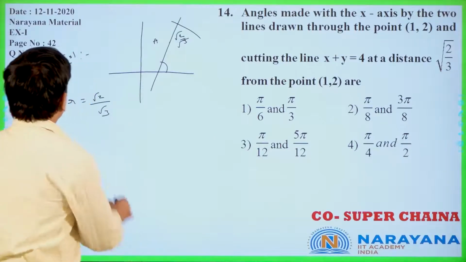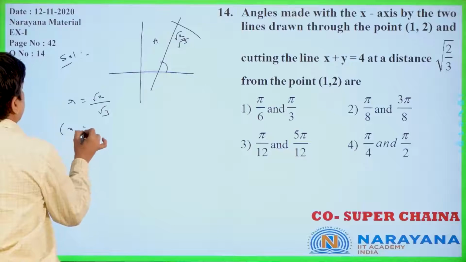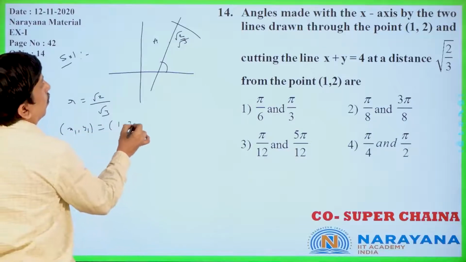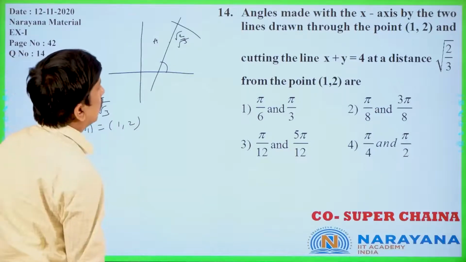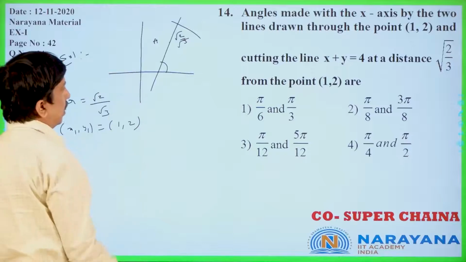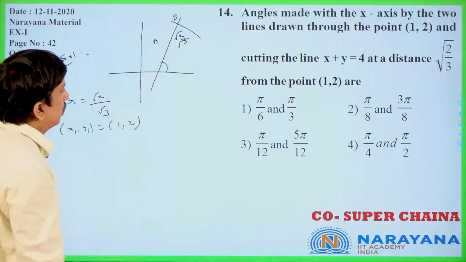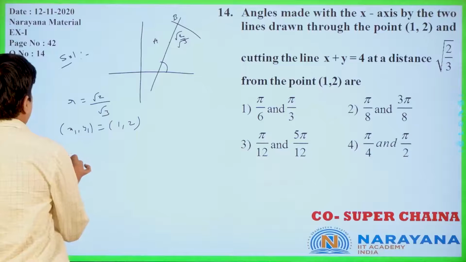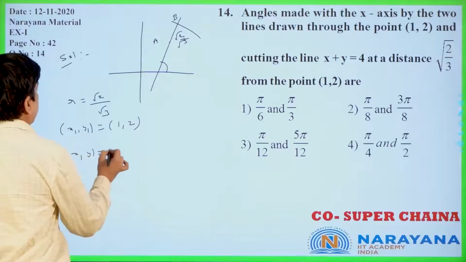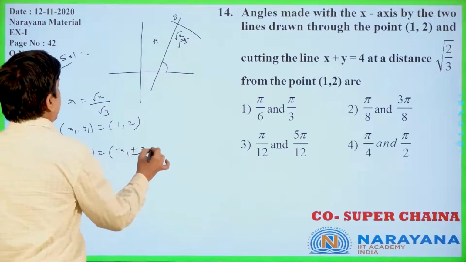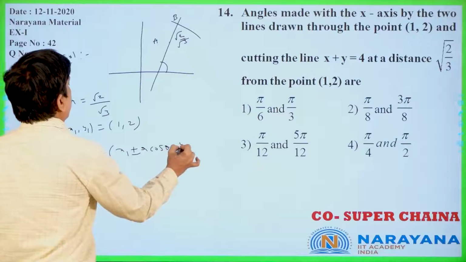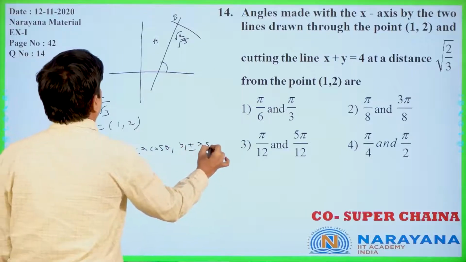Now you see x1 y1 is nothing but 1 comma 2. Now you see the line is like that only, the point lies on the line only. If you take another point B, B lies on that line only. Now x comma y is nothing but x1 plus r cos theta, y1 plus r sin theta.